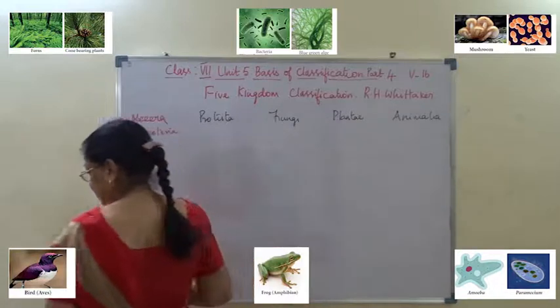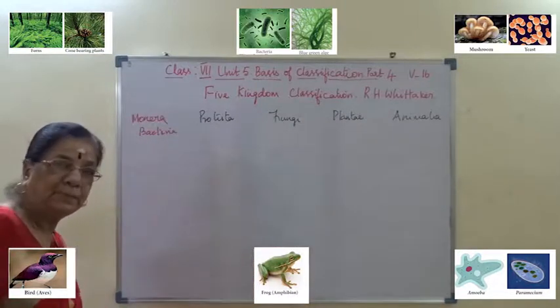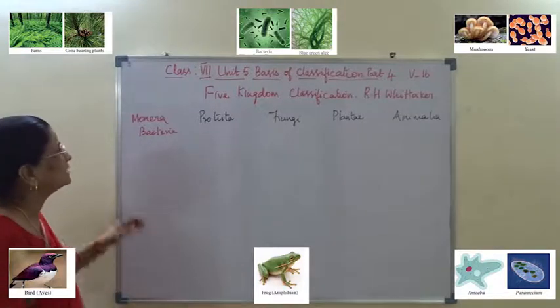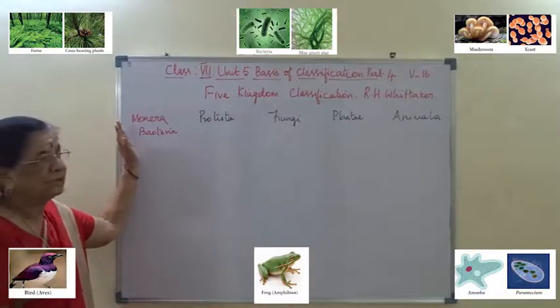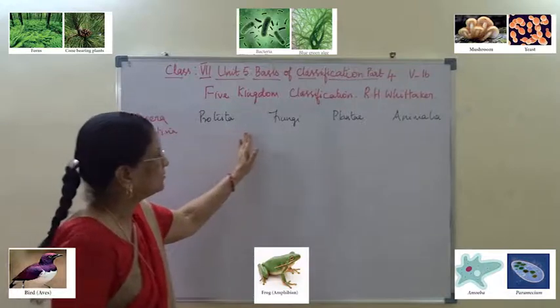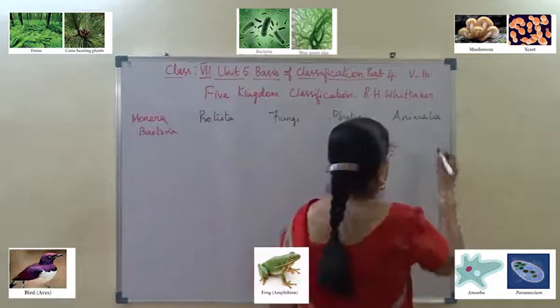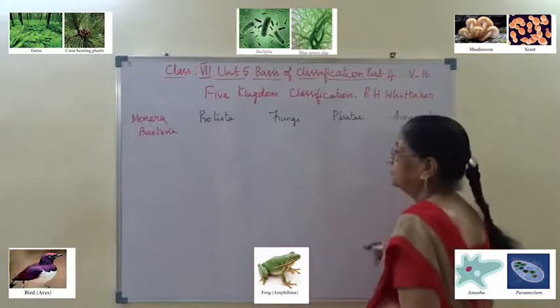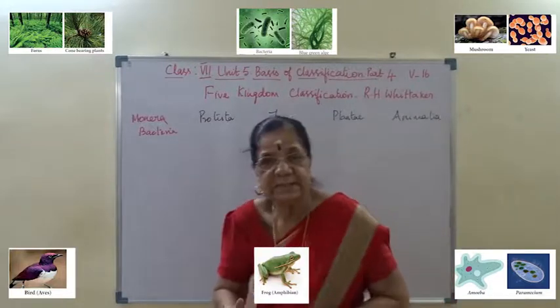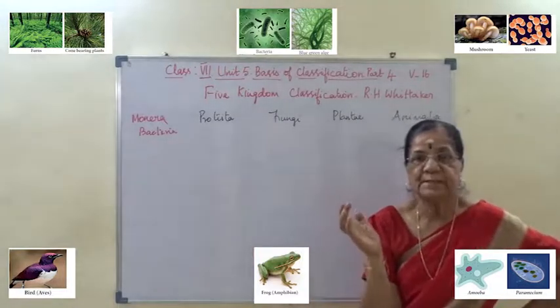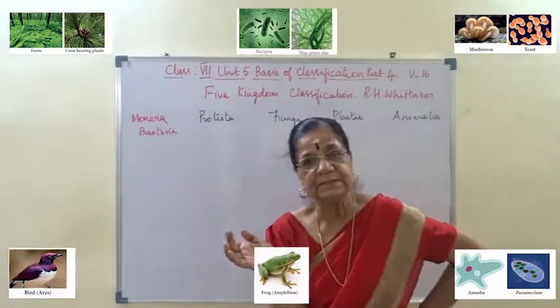Whittaker classified the plant and animal groups into five kingdoms as Monera, Protista, Fungi, Plantae and Animalia. What do you understand? Now he classified all prokaryotic organisms.